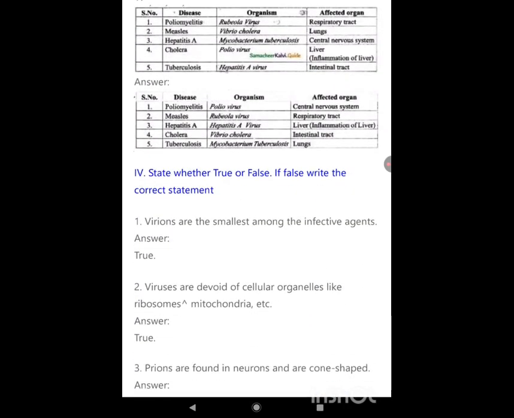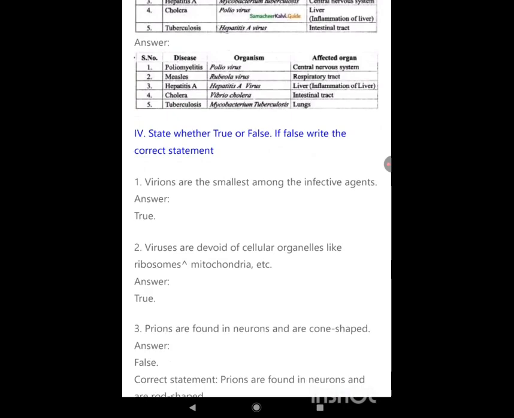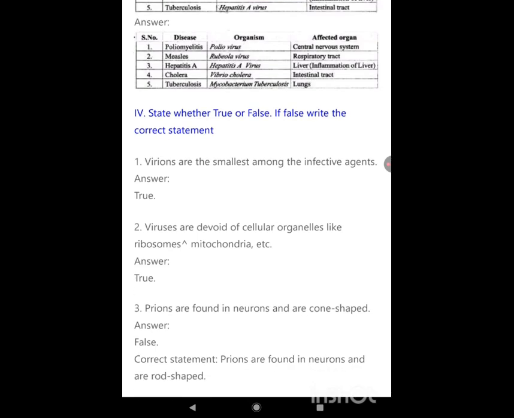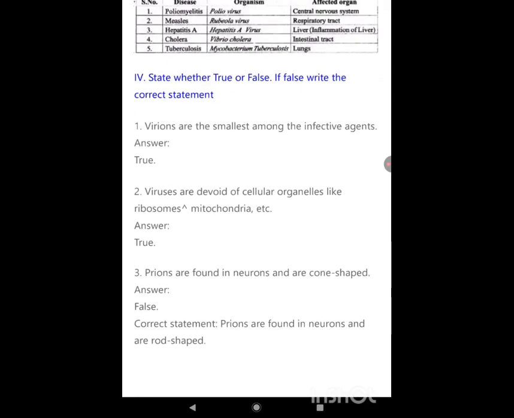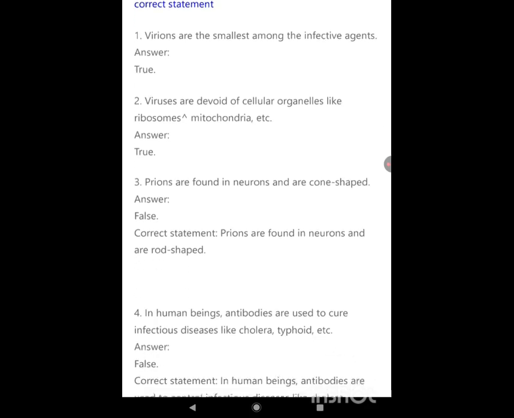State whether true or false. If false, write the correct statements. Virions are the smallest among the infective agents. True. Viruses are devoid of cellular organelles like ribosomes, mitochondria, etc. True. Prions are found in neurons and are cone-shaped. Answer: false. Correct statement. Prions are found in neurons and are rod-shaped.